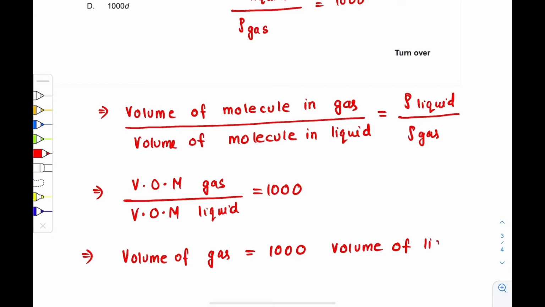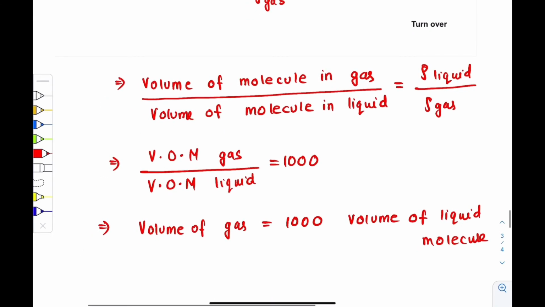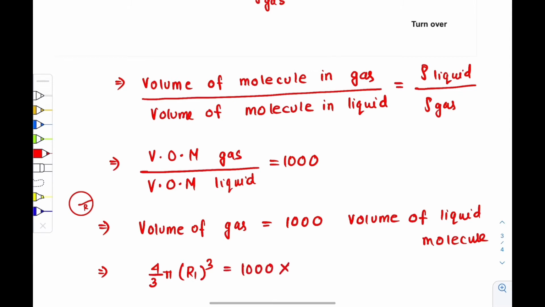So what is the volume of the gas molecule? The molecules are considered to be spheres, right? Suppose this is the gas molecule, and the radius of the sphere is r1. So what is the volume of this molecule of gas? 4/3 pi r1 cube. So this is equal to 1000 times the volume of the liquid molecule.